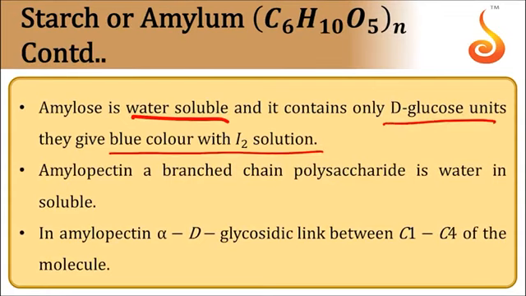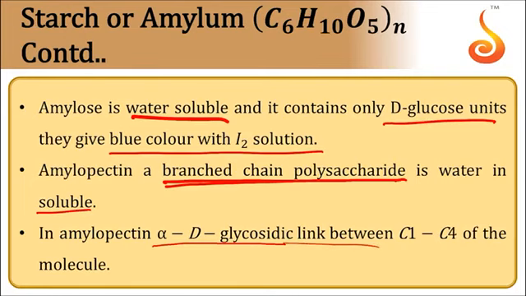Amylose contains D glucose units and gives a blue color with iodine solution. Amylopectin is a branched polysaccharide. Along with the main chain of the polysaccharide, branches are also there. It is water insoluble. That's why overall starch is partly soluble in water. In amylopectin, alpha D glucose units are linked by glycosidic links between C1 and C4 of the molecule.